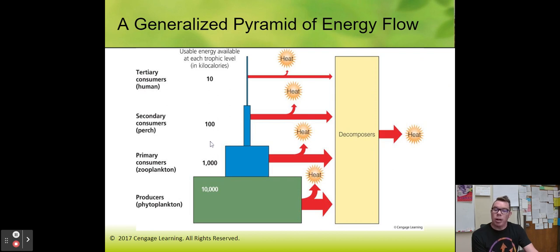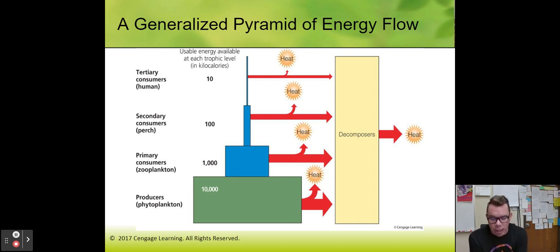If you go up another level to the secondary consumers, now you're dropping again, only 10%. The easy way to figure out 10% is you take the decimal point and you move it over one spot. Like 10,000, move the decimal spot once, now you're at 1,000. Move it over again, now you're at 100. Move it over again, now you're at 10. So figuring out the 10% rule should be pretty straightforward.